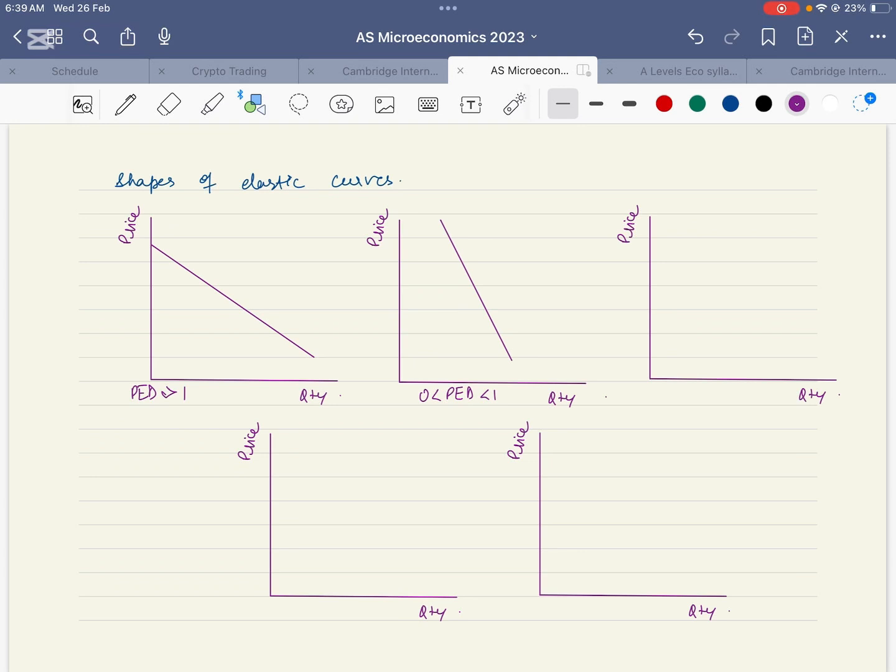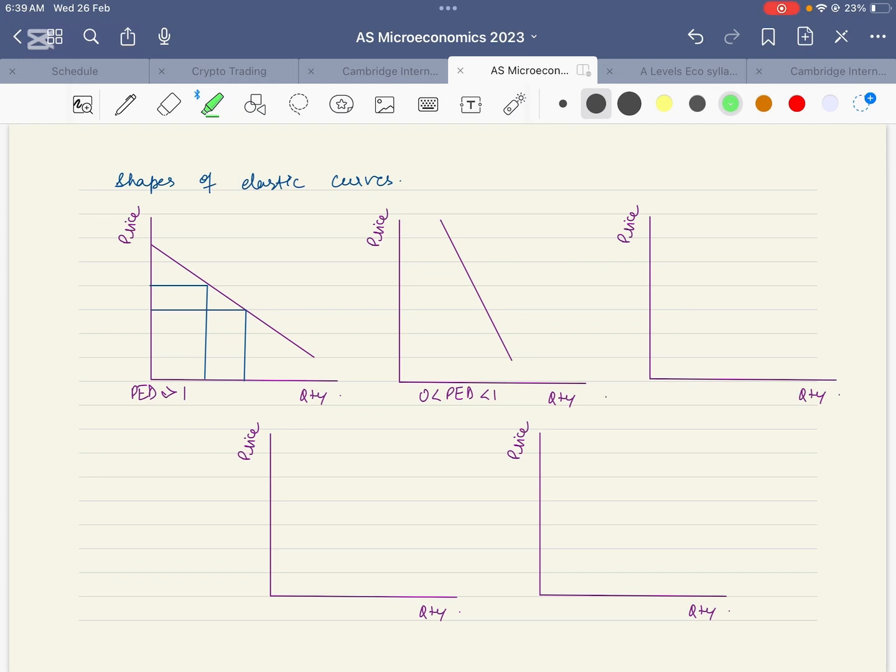Why is that so? Let's have a look. For example, this is the initial price of this product. This is an elastic curve, so a small change in price leads to a very big change in quantity demanded.